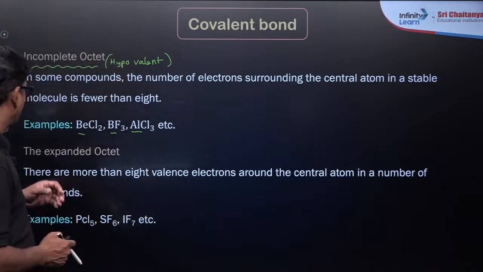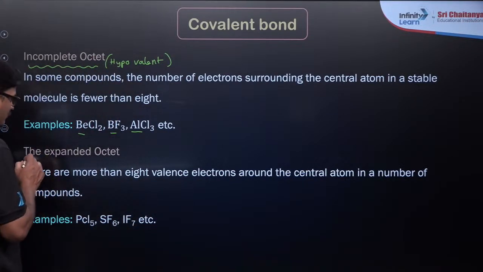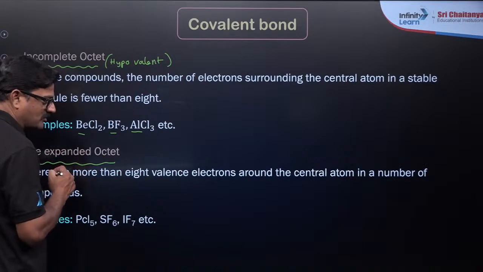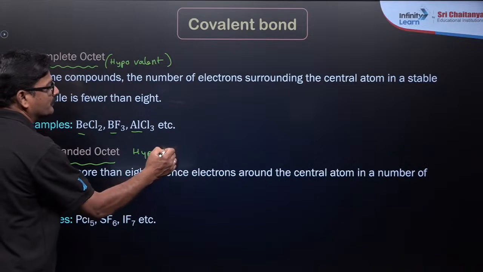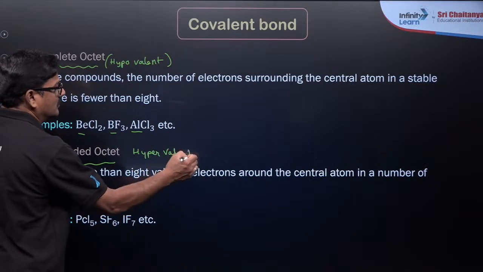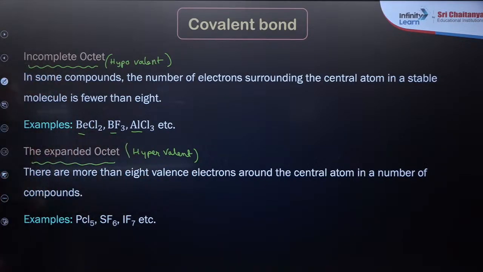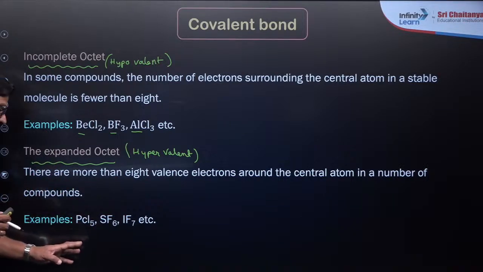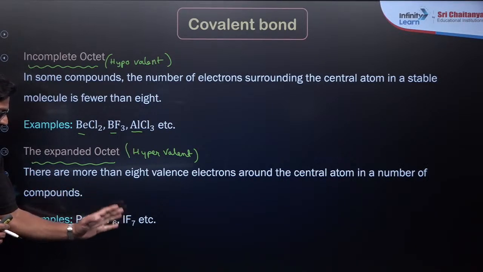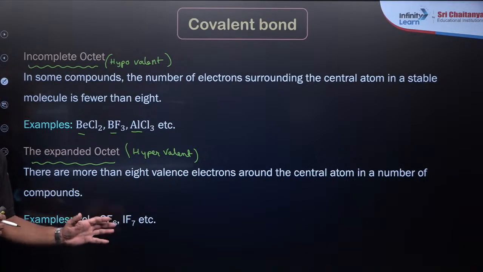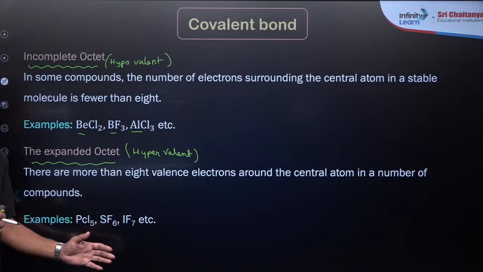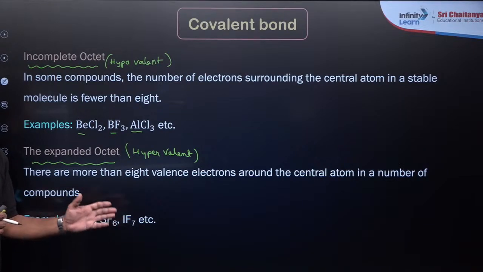Okay, and also expanded octet compounds. In the expanded octet compounds, you get hypervalent compounds. In the hypervalent compounds, you can see period 3 elements like PCl5, SF6, IF7, Xe compounds also, xenon difluoride, where the central atom has more than 8 electrons in its outermost shell.